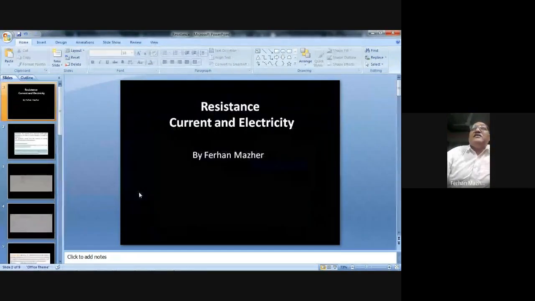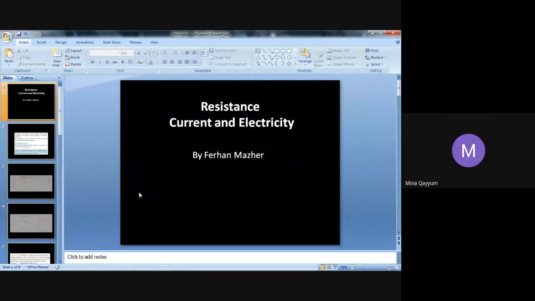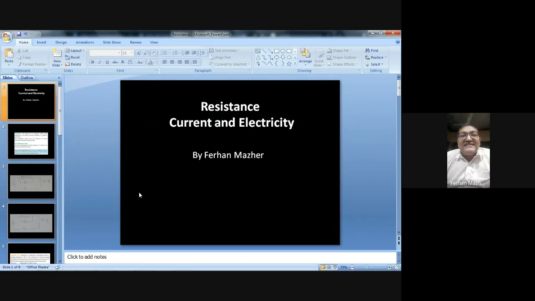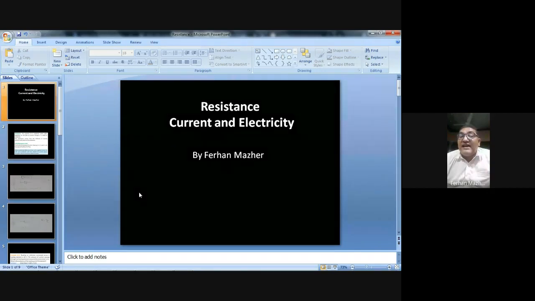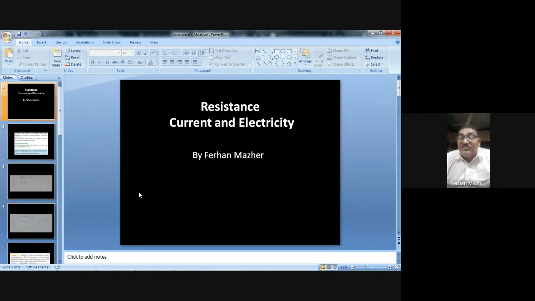Sir, how can we differentiate between resistance and resistivity? You see, resistivity is the resistance of that material when its cross-sectional area is 1 meter square and its length is 1 meter.